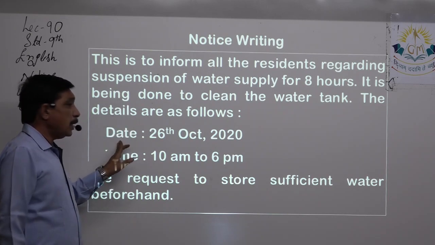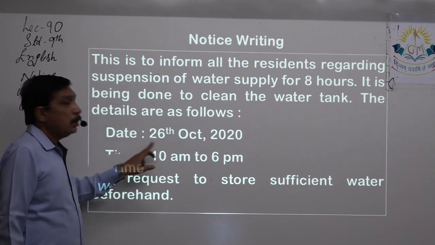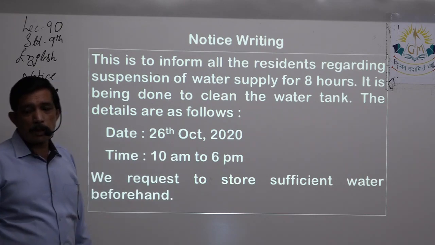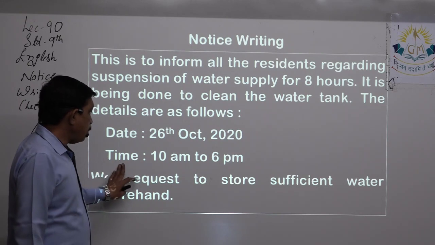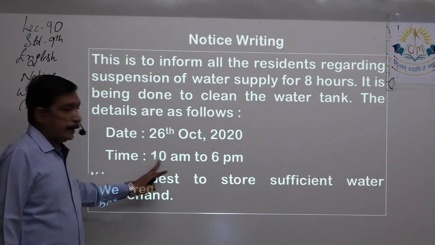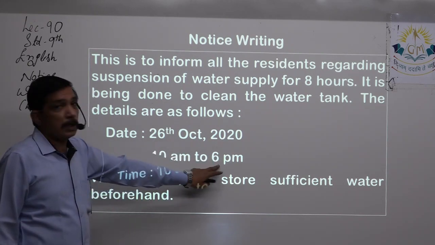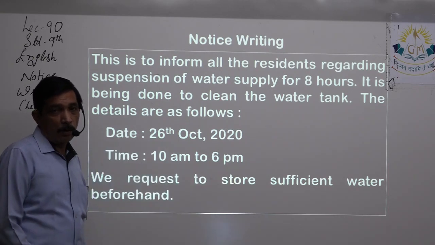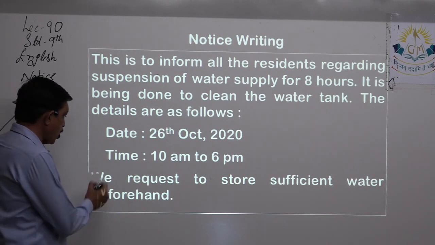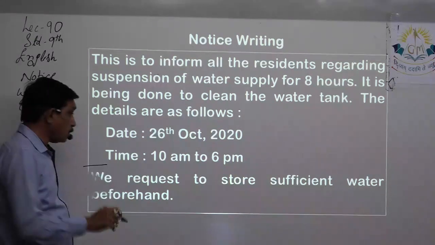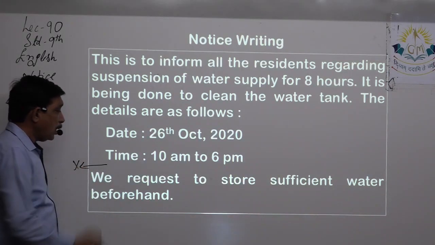So date, colon, then write the date, 26th October 2020. Time, colon, 10 a.m. to 6 p.m. Here, after that, if you wish, if you have space in your book, then you can leave a line.